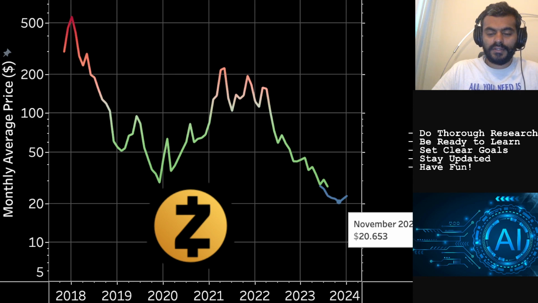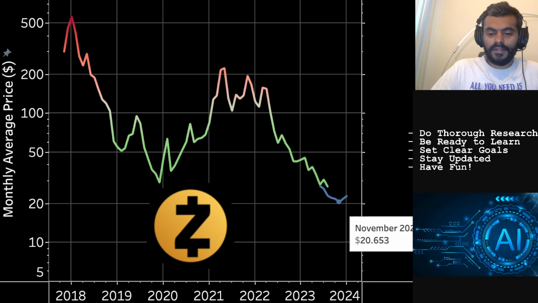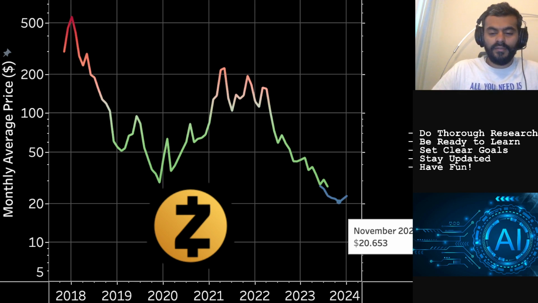For November, it's $20.65, and that's the territory where it did create or form its last market cycle low in December, and the monthly average price forecasted is at $22 almost, and in January it's $23. So again, per this AI model, Zcash is likely to put an all-time low in around the November time